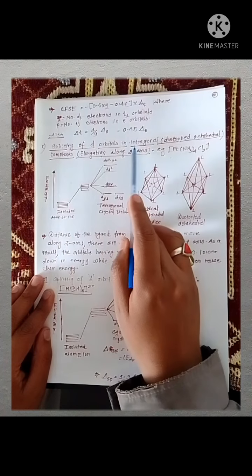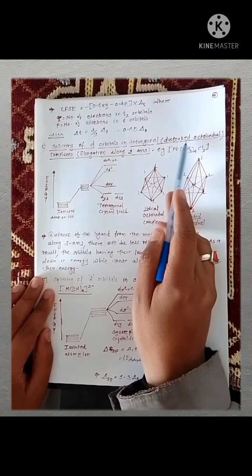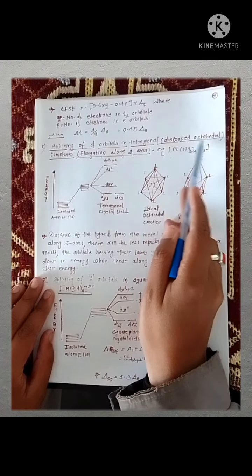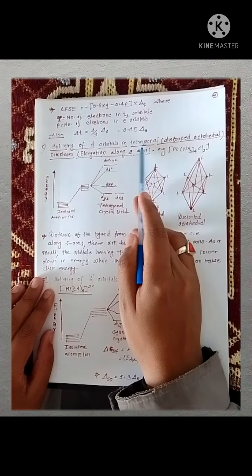Now splitting of d orbitals in tetragonal, that is distorted octahedral. Don't confuse this word tetragonal with tetrahedral.